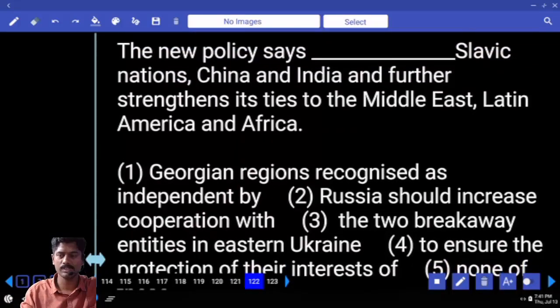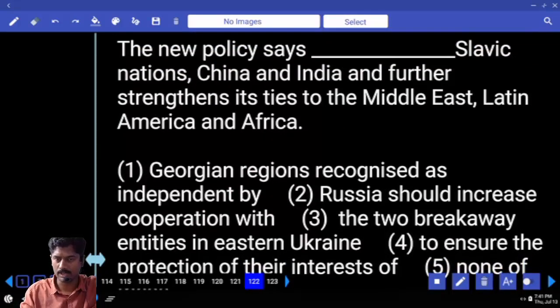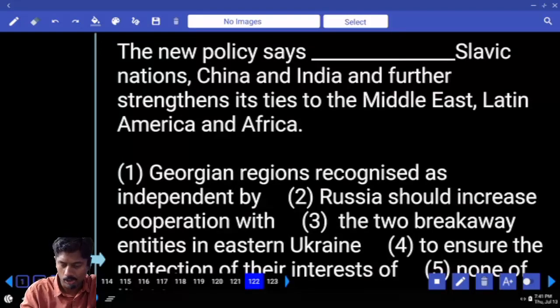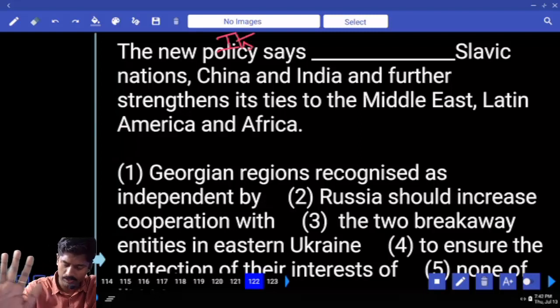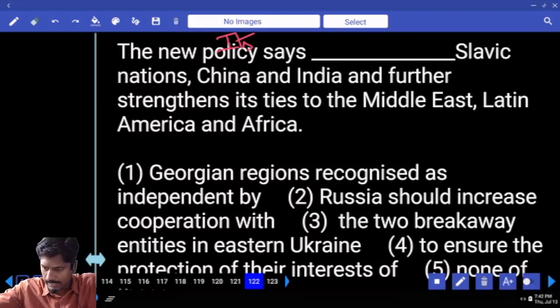The new policy says dash Slavic nations, China and India, and further strengthens its ties to the Middle East, Latin America and Africa. The new policy says Georgian regions recognized as independent by, maybe. It says, I'm assuming new policy as it. It says Russia should increase cooperation with Slavic nations, okay. It says the 2 breakaway entities in eastern Ukraine Slavic, no.